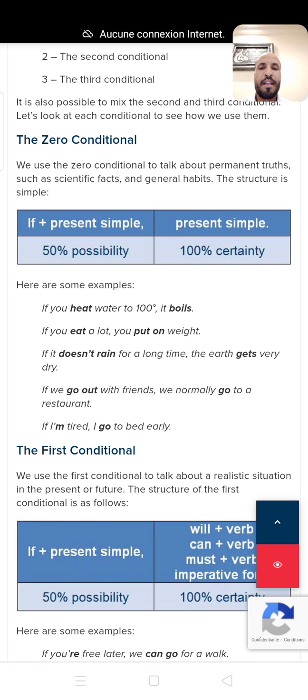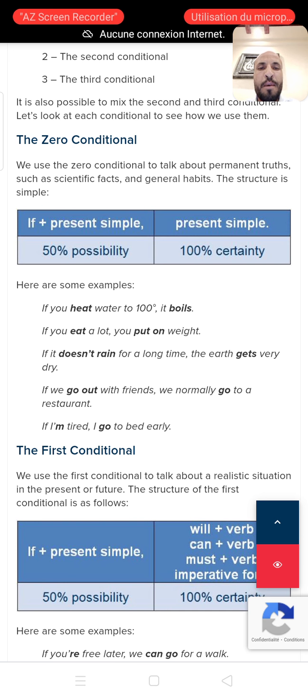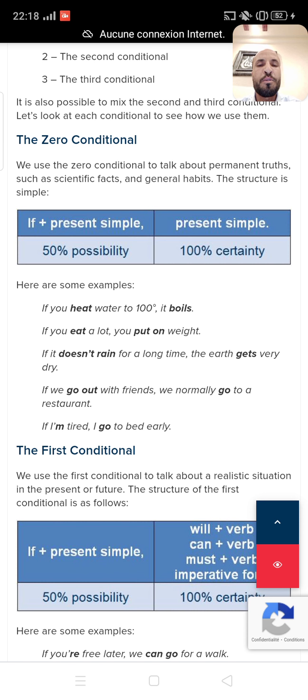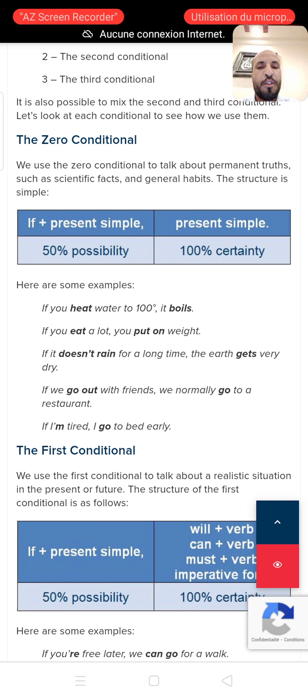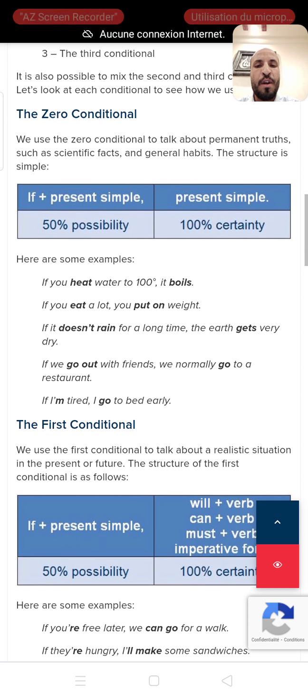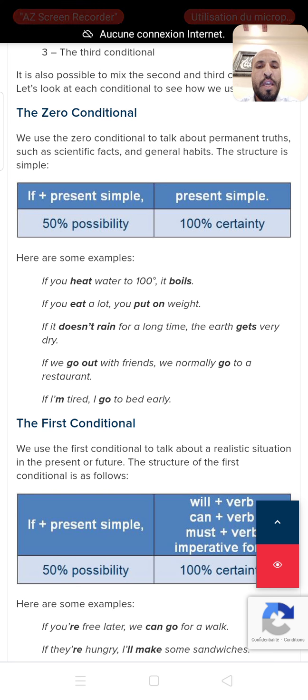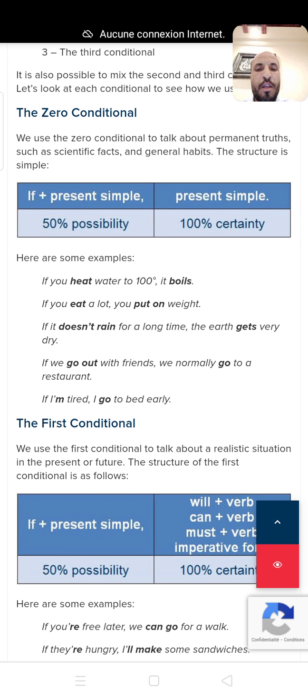The examples show this clearly. The first example is, if you heat water to 100 degrees, it boils. The second one, if you eat a lot, you put on weight. And the third example, if it doesn't rain for a long time, the earth gets very dry. The next one, if we go out with friends, we normally go to a restaurant. And the last example, if I'm tired, I go to bed early.